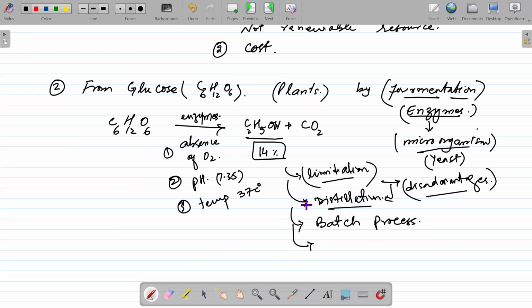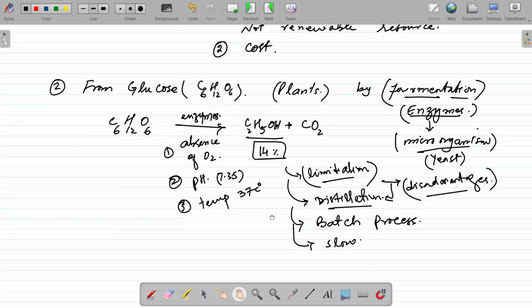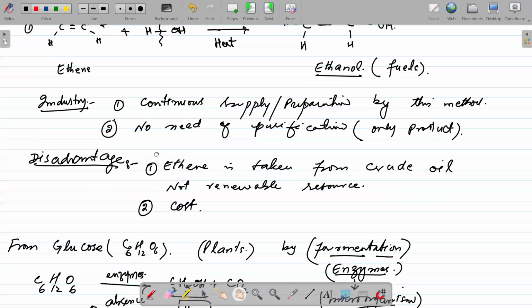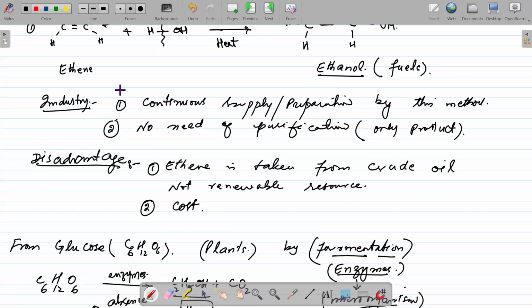Another disadvantage of this reaction, as it is a batch process, is that we have to add glucose and water and enzymes along with it. And then we have to wait for some time. So that means it is a slow process. While the method which we were using in industry was a fast process and continuous, right?